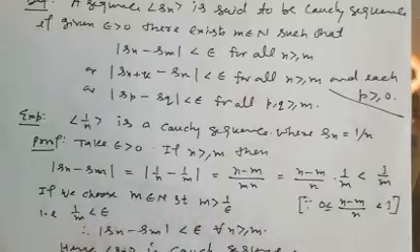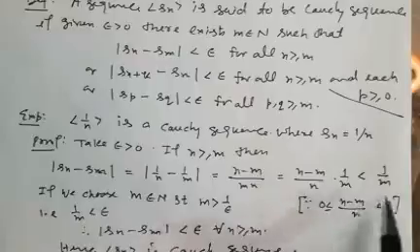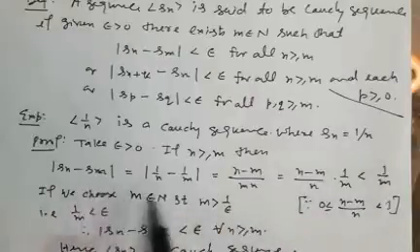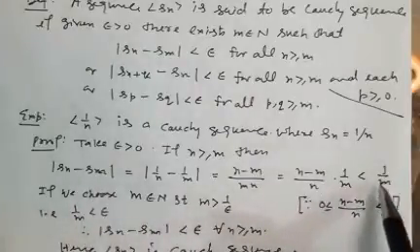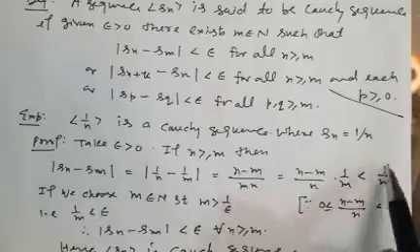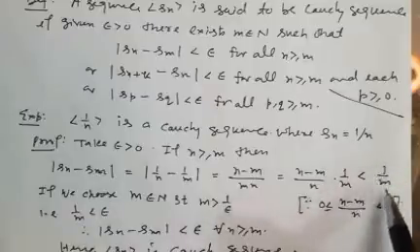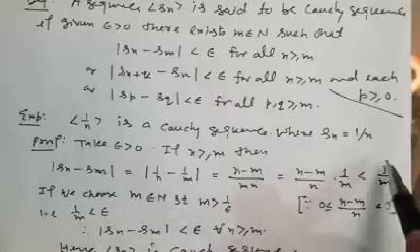It means Sn minus Sm is less than 1 by m, and we want to show that it should be less than epsilon. Then what about epsilon?